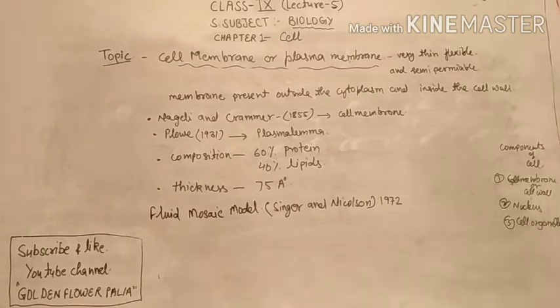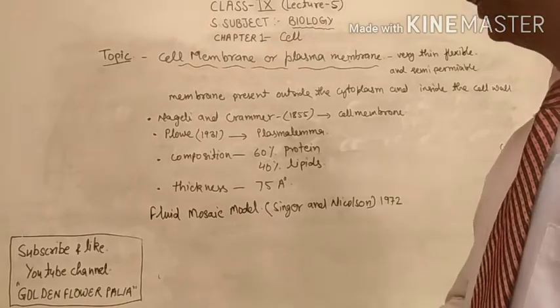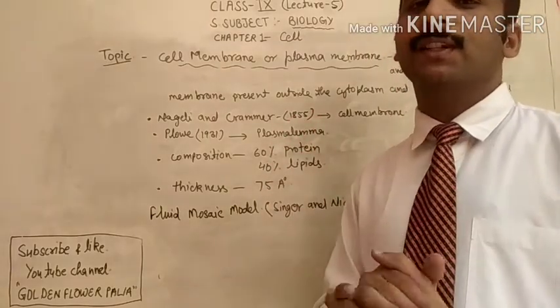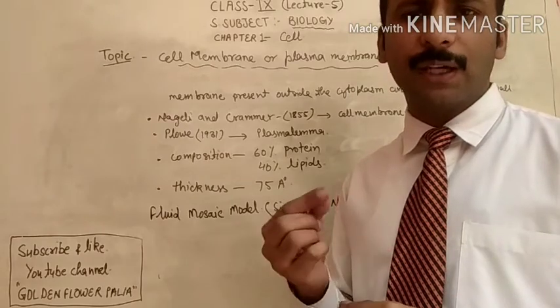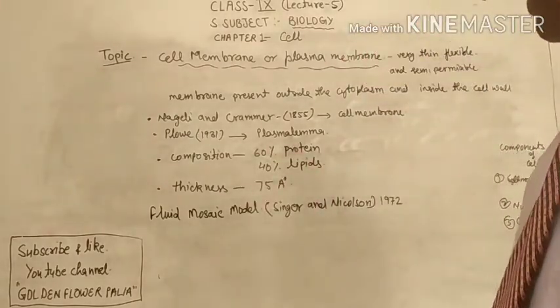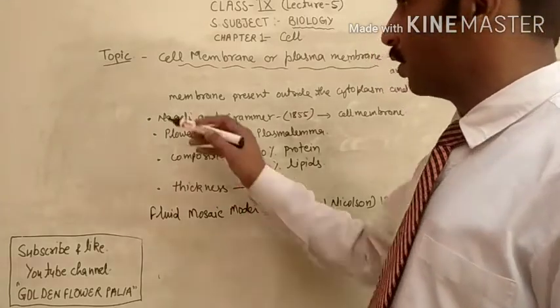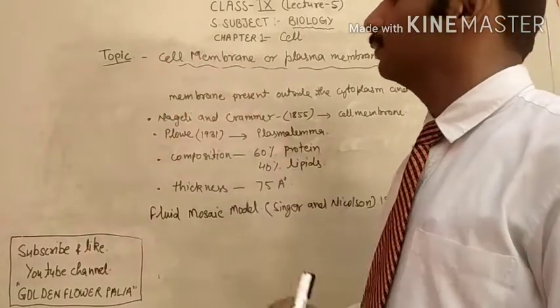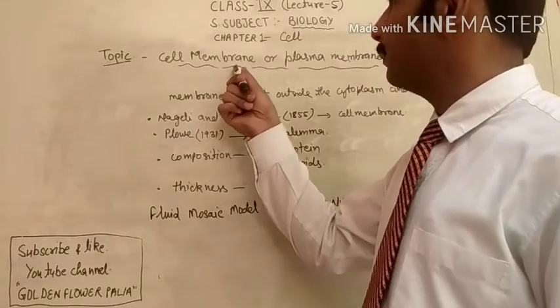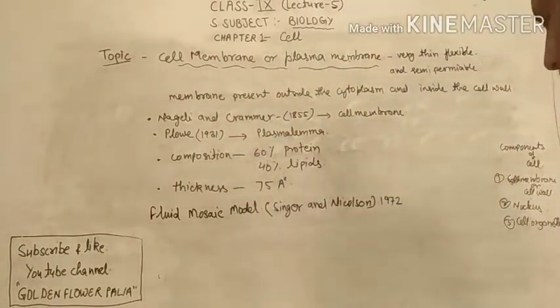Last video I told you that all the components of the cell we have to discuss one by one in detail form. So today we are going to start the first topic of the components of the cell, that is the cell membrane or plasma membrane.